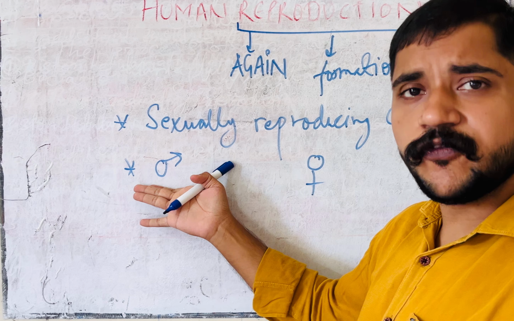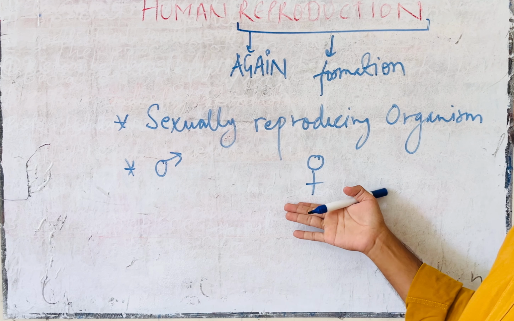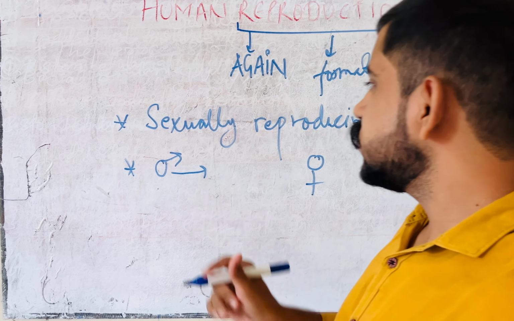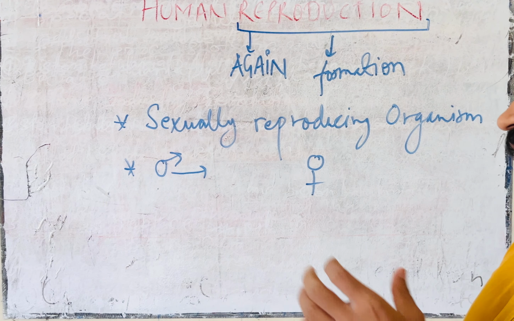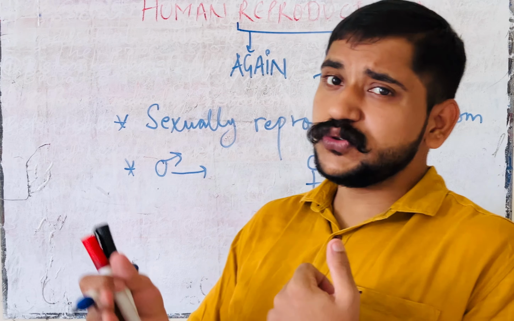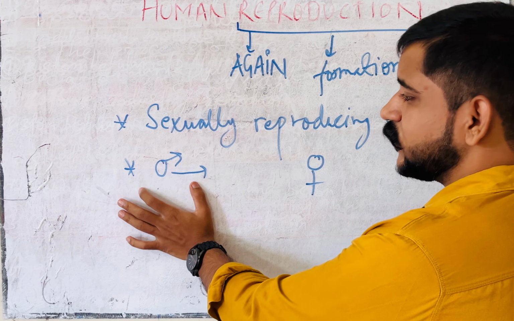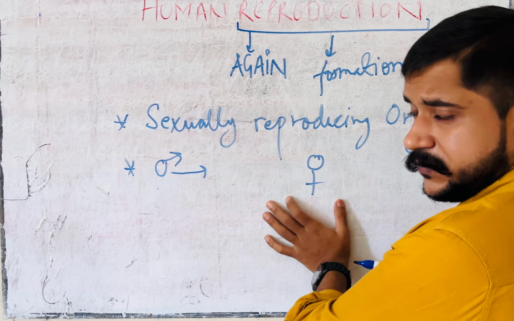This is the symbol of male and this is the symbol of female. At the time of the exam we may get confused about recognizing which sign is for male and which is for female.